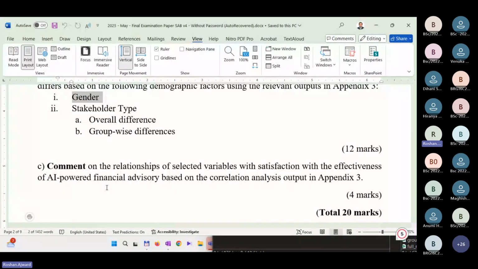Now you have to use the correlation analysis and interpret the results. What's the relationship between these independent variables and the dependent variable? What? Satisfaction with the effectiveness of the AI-powered financial advisory system.